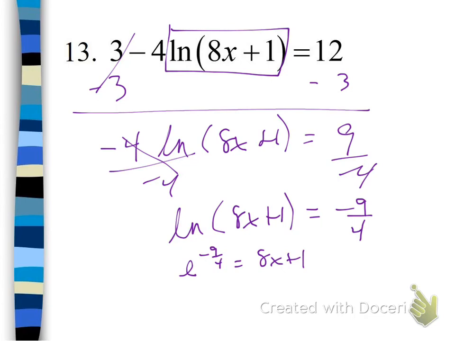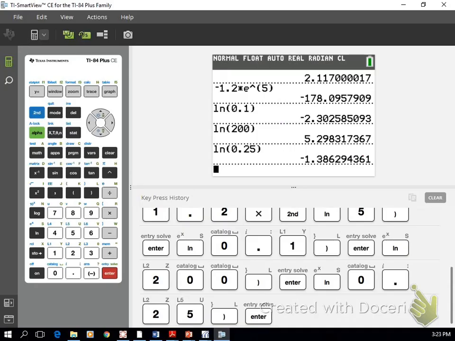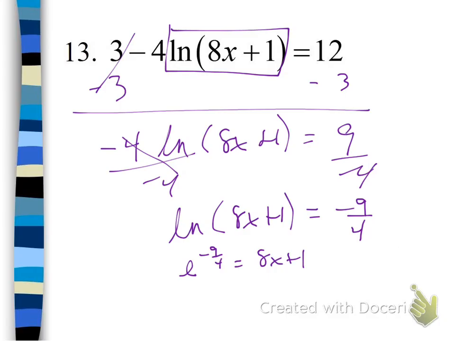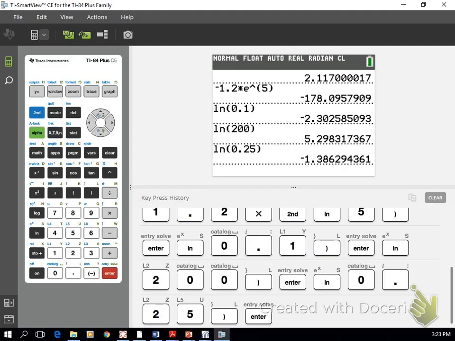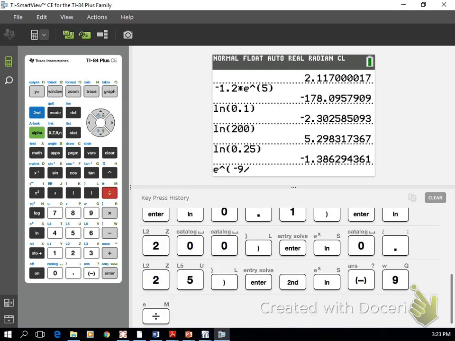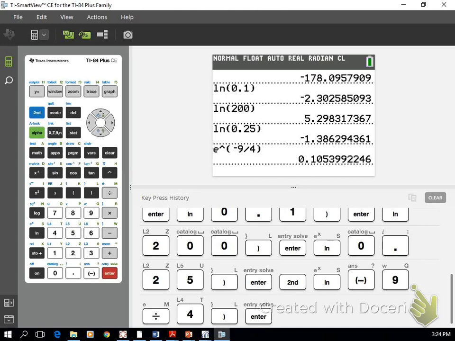So, let me show you what that would look like. Right? So we want to go, sorry, is it natural log? No, e. So we want to go second e. Now, see how I open up the parentheses? You want to type in negative 9 divided by, use the divided by button, 4, close those parentheses. Very important to close those parentheses. And then hit enter. And then do some mental math.